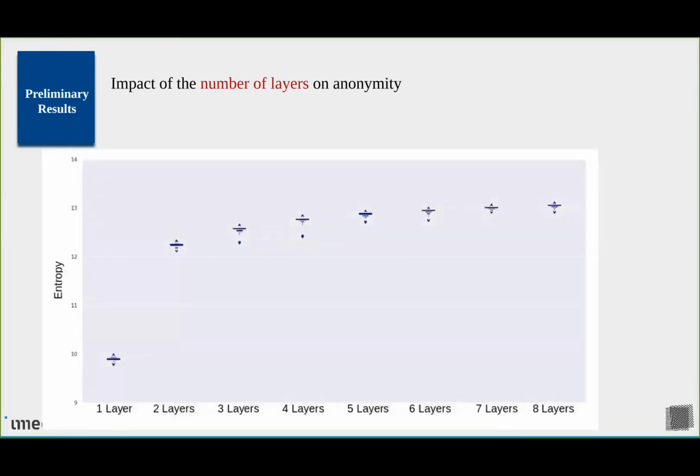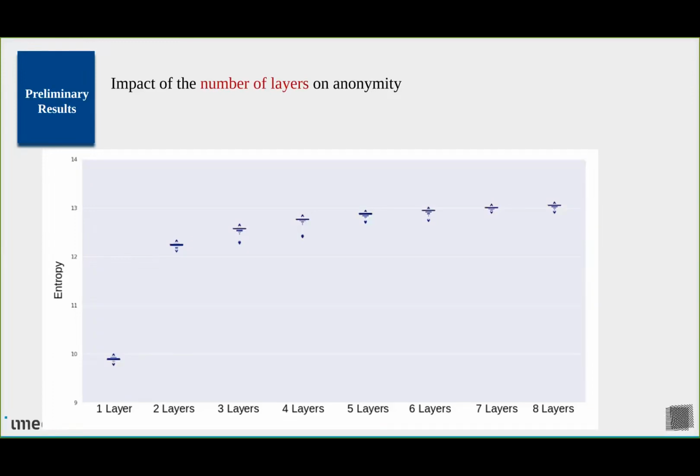Another experiment we can use in our simulator is what is the impact of adding layers in a stratified topology. Intuitively, we can think adding layers will provide us better anonymity. However, what's the extent? Is having 8 layers better than 4, or should we stop at 3? We don't really know. So we can see here in the graph that adding 1 layer, 2 layers compared to 1 layer gives us much better anonymity. It's 2.5 bits, which means we have 5 times larger anonymity. However, the difference between 8 layers and 4 layers is really small.